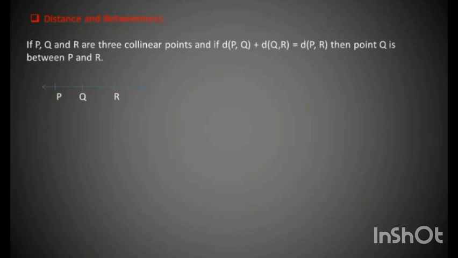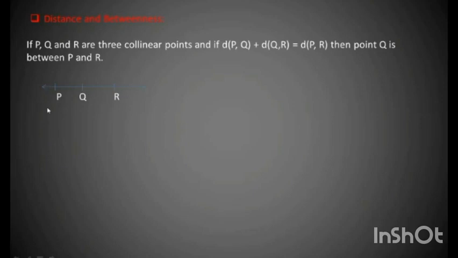Next, distance and betweenness between them. Children, we can see there are 3 points on a given line. So we can see that point P, point Q and point R are 3 collinear points because a single straight line passes through 3 collinear points.